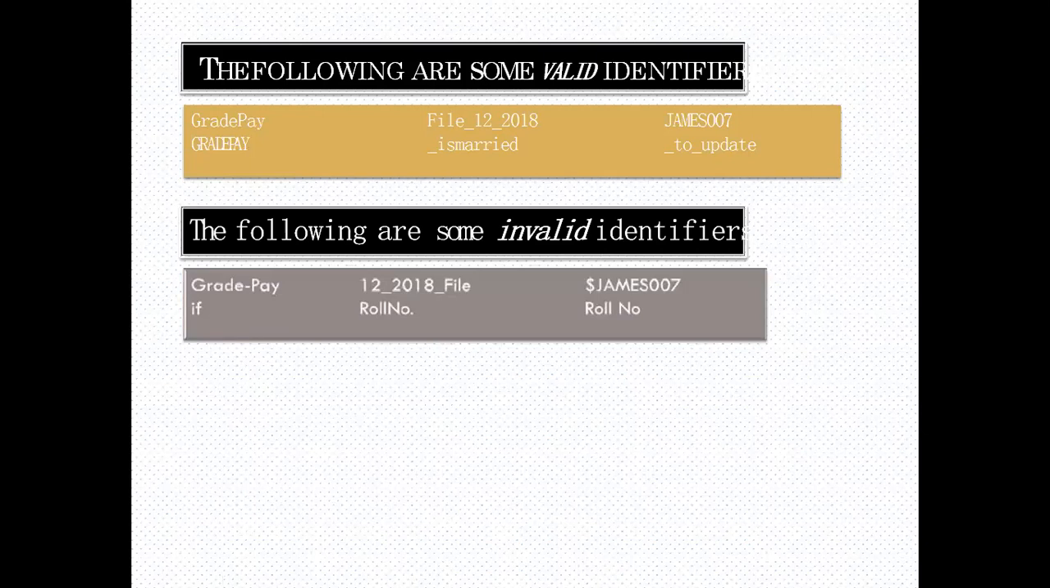In the third example, I have used a dollar symbol, which is again invalid because an identifier name starts with alphabets or with an underscore only. The fourth is if, which is again invalid because if is a keyword, so we cannot use a keyword as an identifier. Next is roll number dot. The dot is again a special character, which is invalid. And the last is roll number with a space between. Space is again not allowed in an identifier, so this is again an invalid identifier. So always try to follow all the rules supported for identifiers.